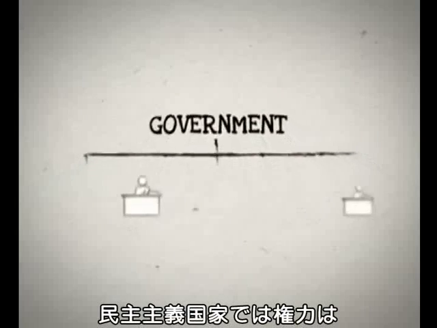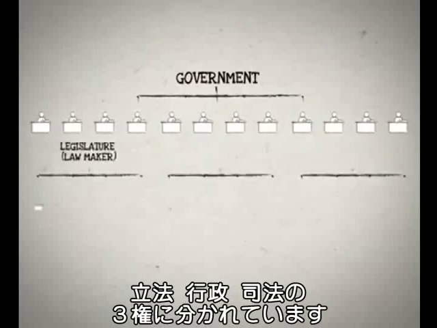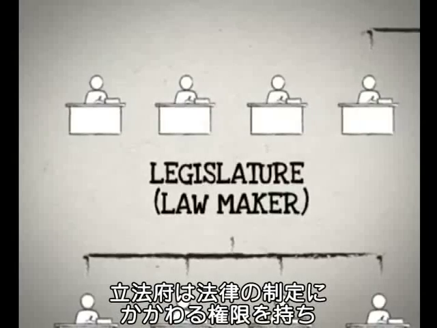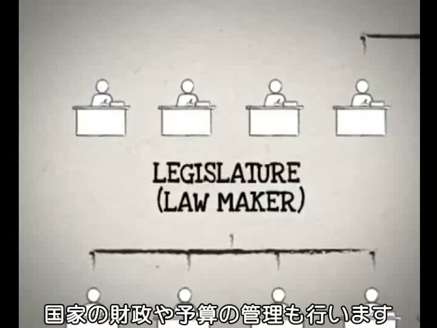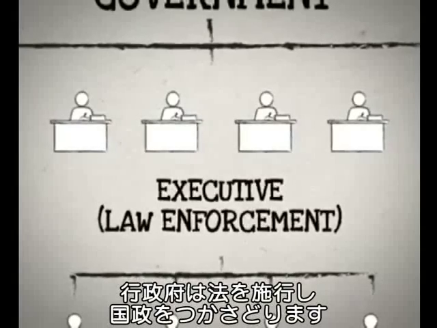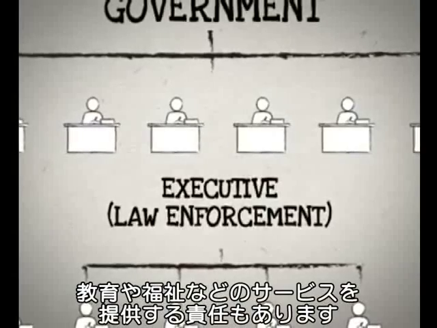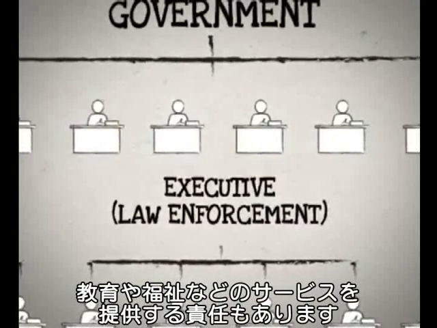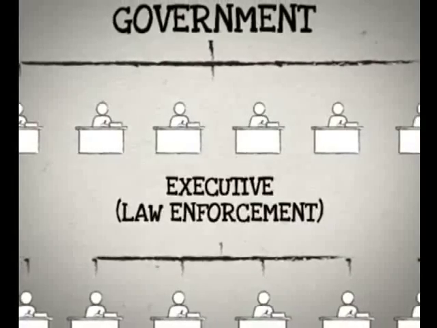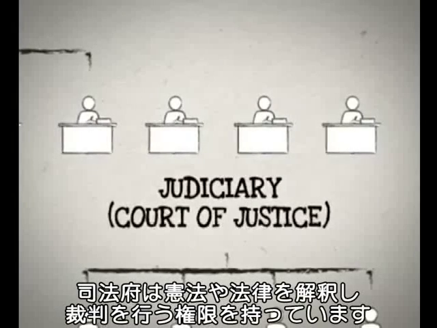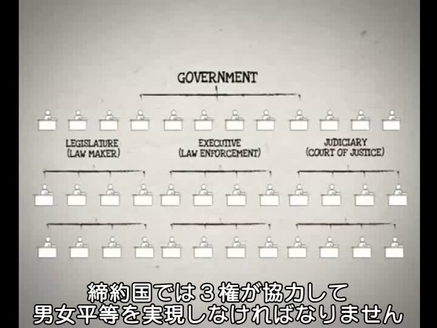In a democratic country, there are three branches of power: legislative, executive, and the judiciary. The legislature makes, amends, and repeals laws. It also controls national finances or budgets. The executive branch enforces the laws and runs the government of the day. It is also responsible for the implementation of laws and delivering of services such as education and welfare. The judiciary is responsible for administration of justice and interpreting the Constitution and various laws. Therefore, in Country Z, these three branches must work hand in hand to achieve gender equality.